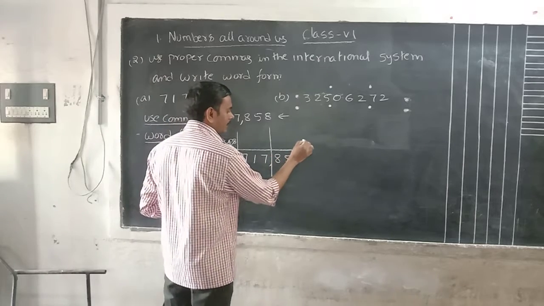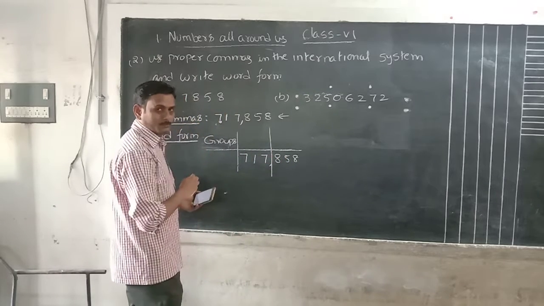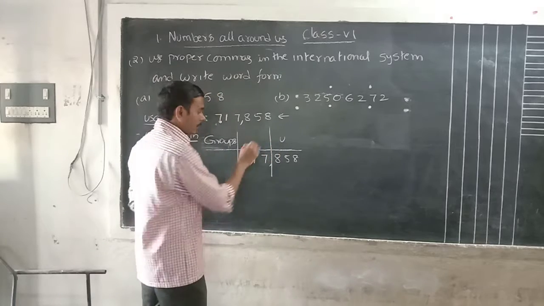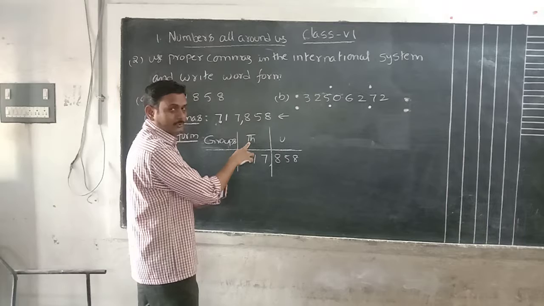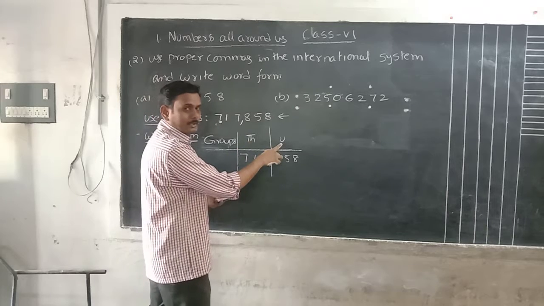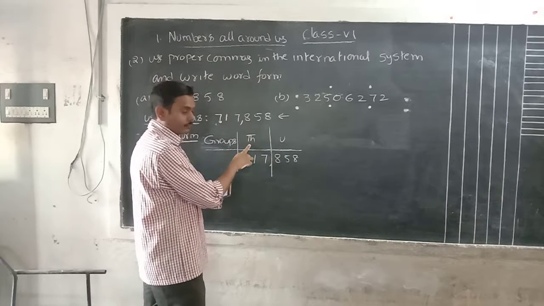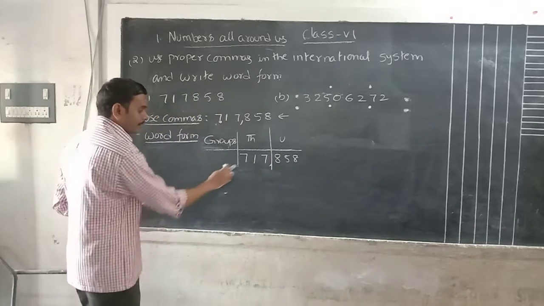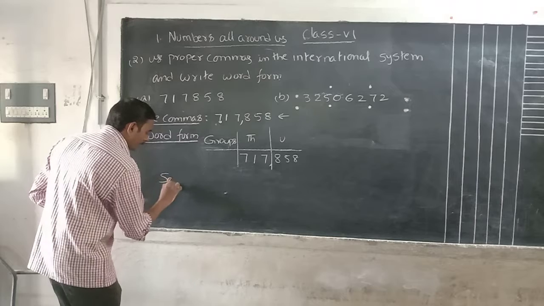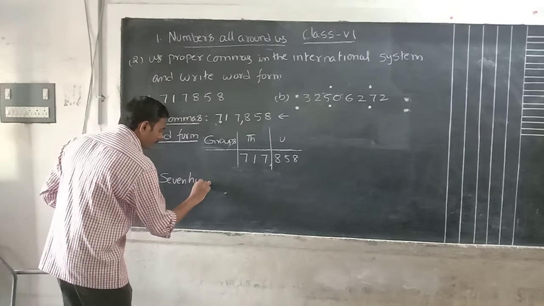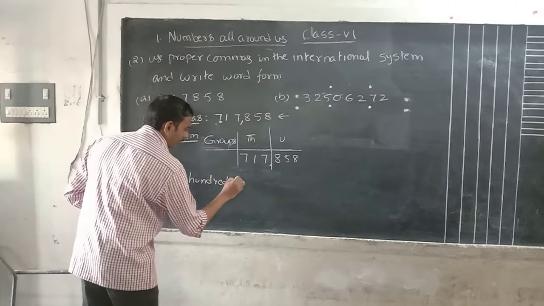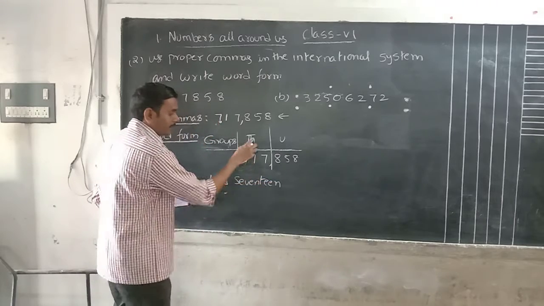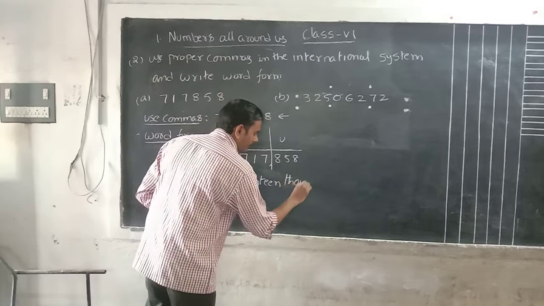What are the digits related to each group? What are the groups available here? The unit group is available. The thousand group is available. TH means thousand, don't confuse. U for the unit group, TH for the thousand group. In the thousand group, what number is available here? 717. Which group is it? Thousand. 717,000.